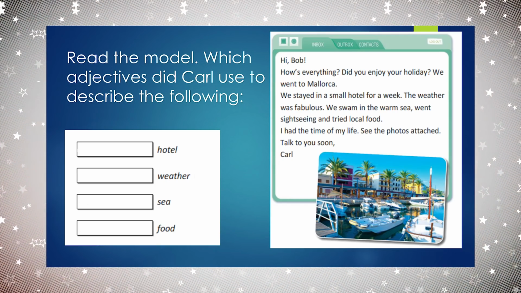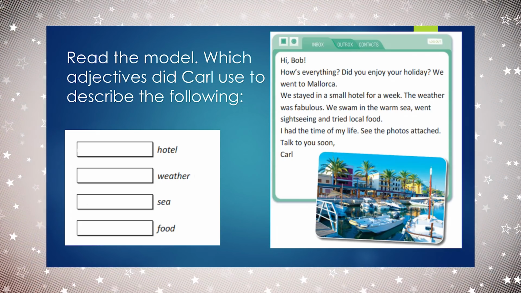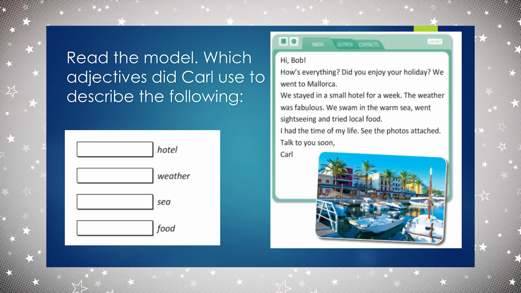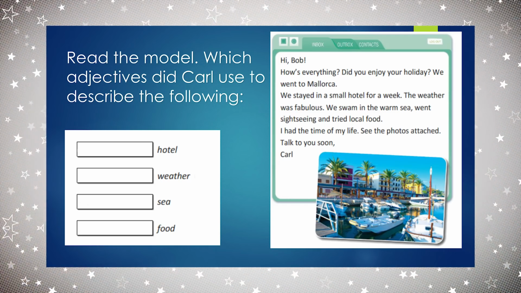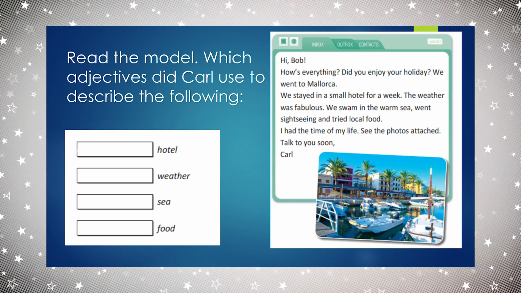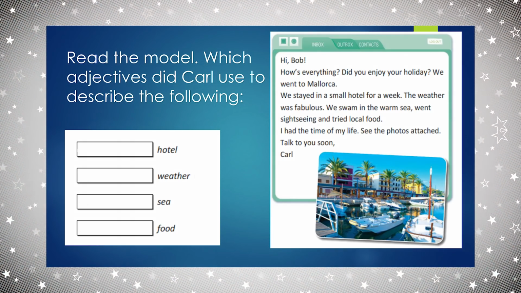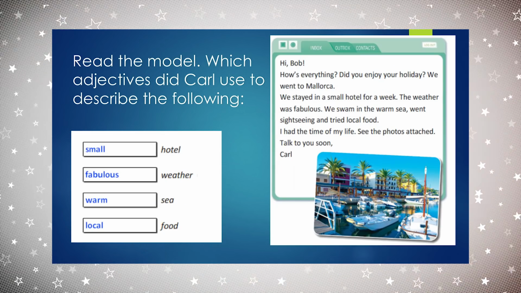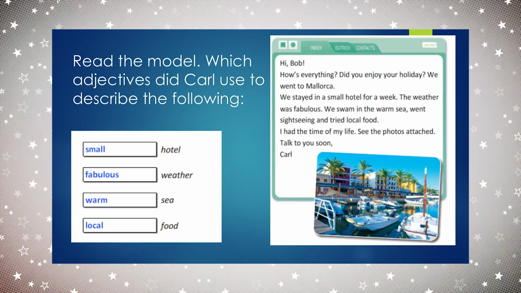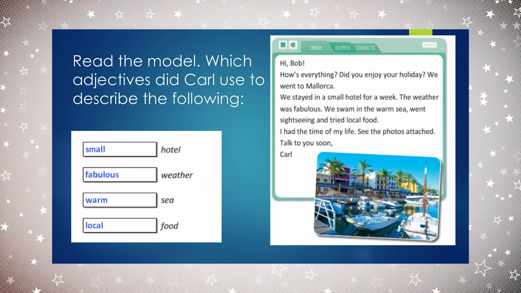The weather was fabulous. Very nice. Then, the sea. Was the sea cold? No. The sea, have a look in the text. The sea was warm. What about the food? It was local food. So, let's check. Small hotel, fabulous weather, warm sea, and local food.